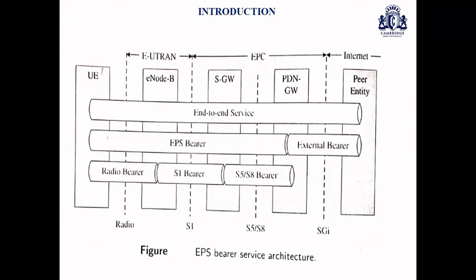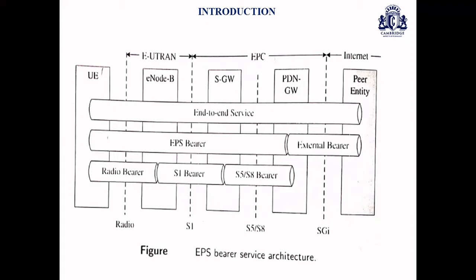When it comes to the other classification of bearers, such as non-GBR, these bearers do not define or guarantee a minimum bit rate. So especially web browsing, emailing, or peer-to-peer file sharing, all these applications are classified as non-GBR services.